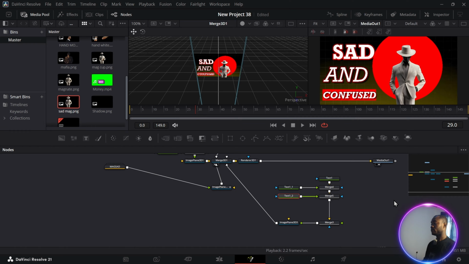Let's animate the text. Click on this person. You can decide to rename all your text nodes. So let's rename this one. F2, just name this one to Sad.